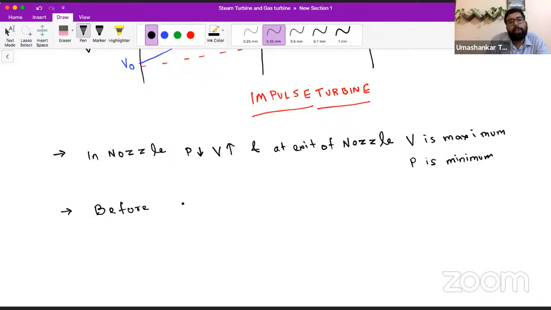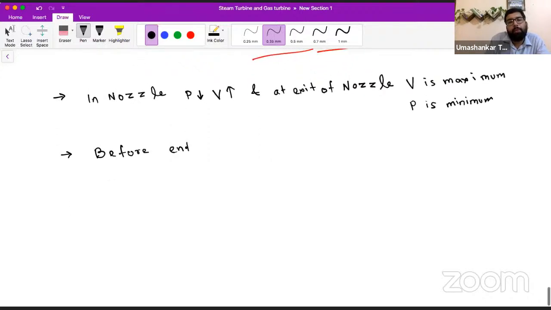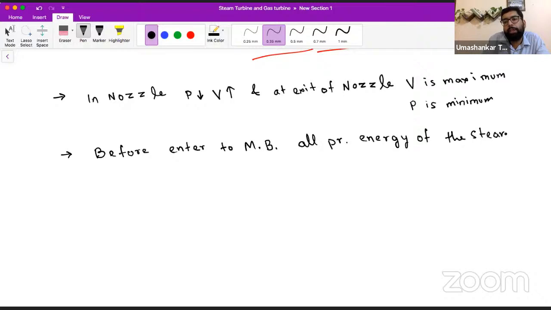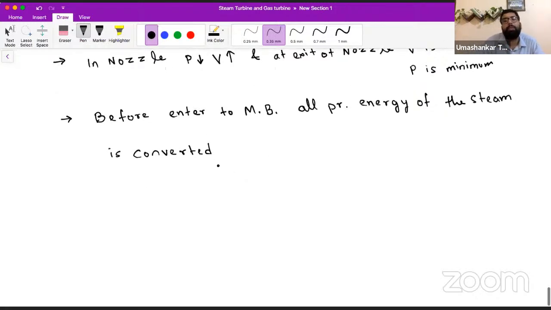Before entering the moving blade, all the pressure energy of the steam is converted to kinetic energy.